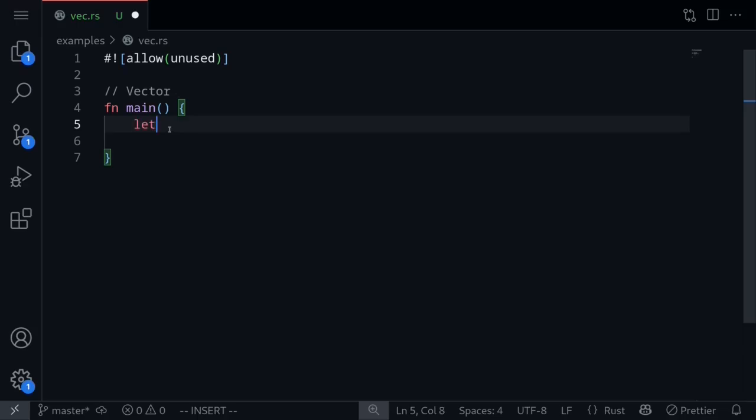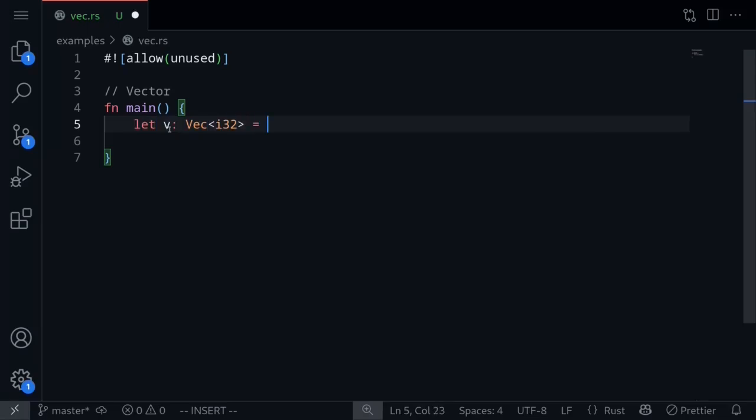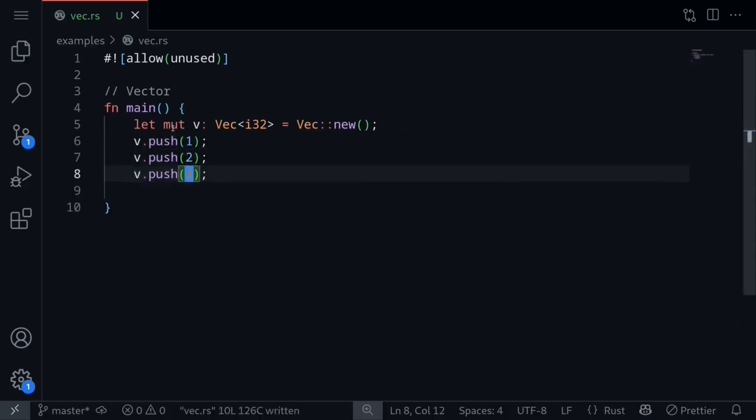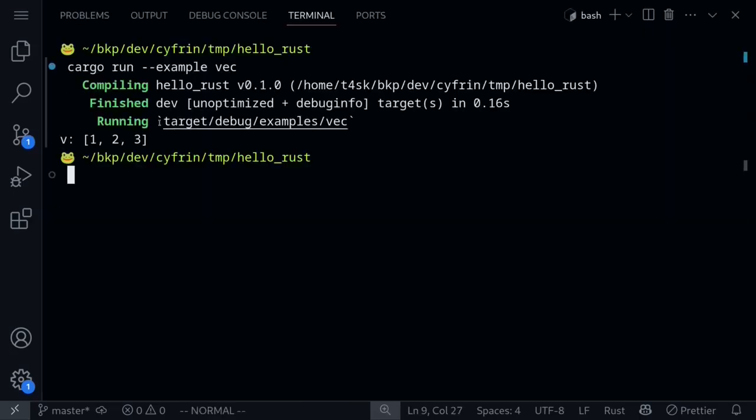To create a vector, let's say that b of the type vector, let's create a vector of type i32, is equal to Vec::new. This will create an empty vector. So if you wanted to put some elements inside it, you'll need to prefix it with the keyword mut. To append elements at the end of the vector, we call the function push. Let's push in some numbers, 1, 2, and then 3. So what does this vector look like? Let's print it out. Execute the code and we get vector is 1, 2, and 3.